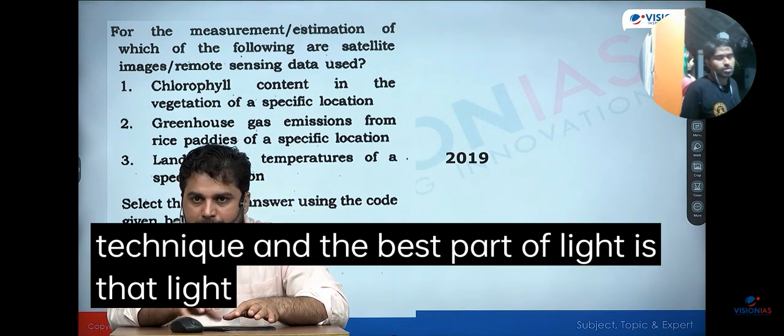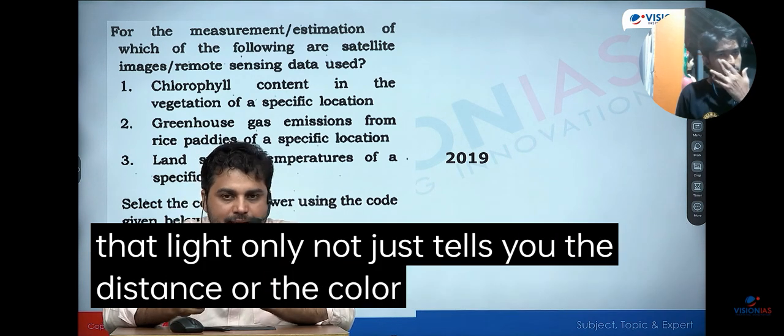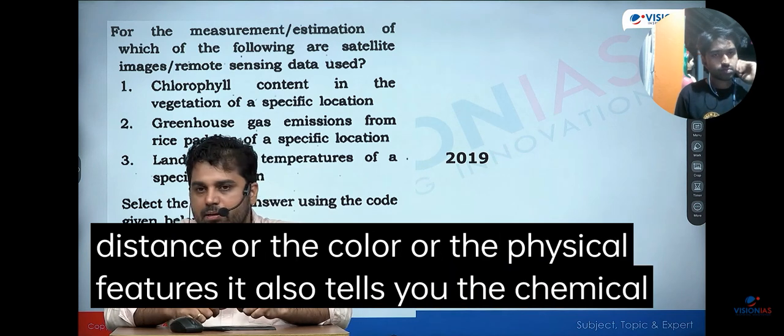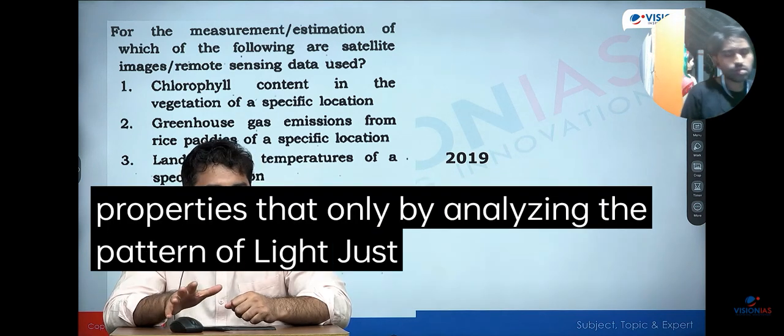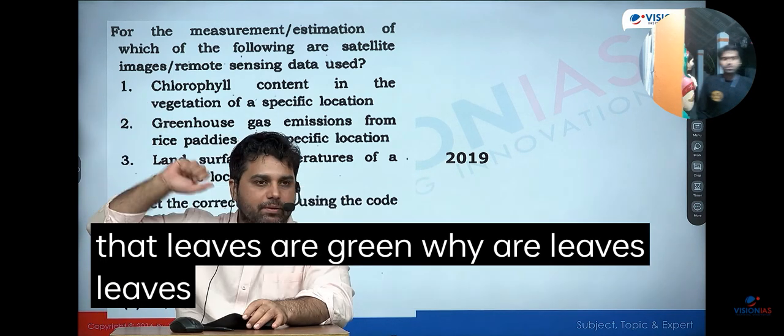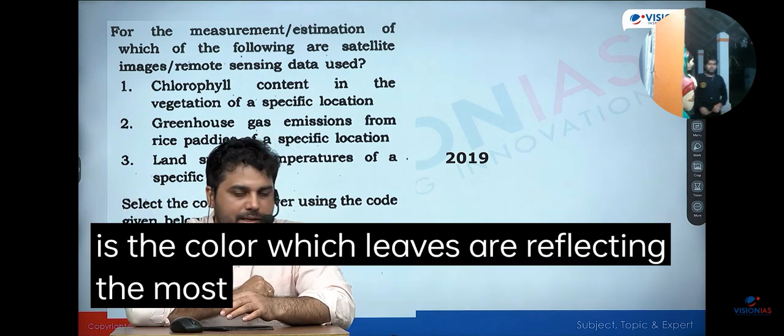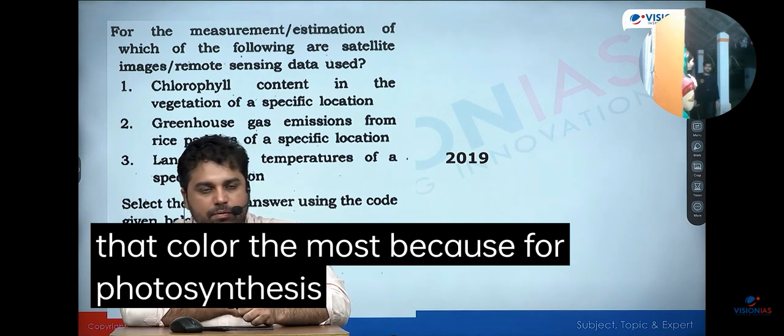And the best part of light is that light not just tells you the distance or the color or the physical features, it also tells you the chemical properties. That only by analyzing the pattern of light, just for example, we see that leaves are green. Why are leaves green? We have learned that. That is the color which leaves are reflecting the most. But why are they reflecting that color the most? Because for photosynthesis, green is not useful.